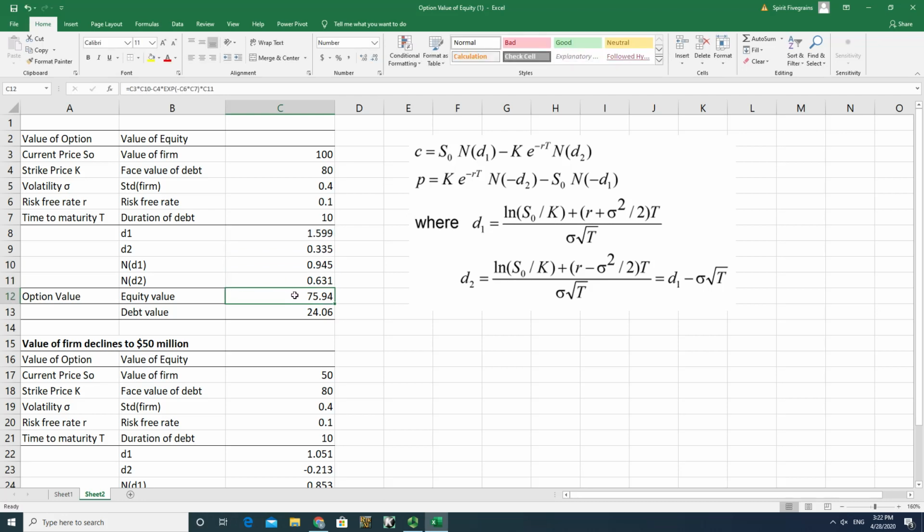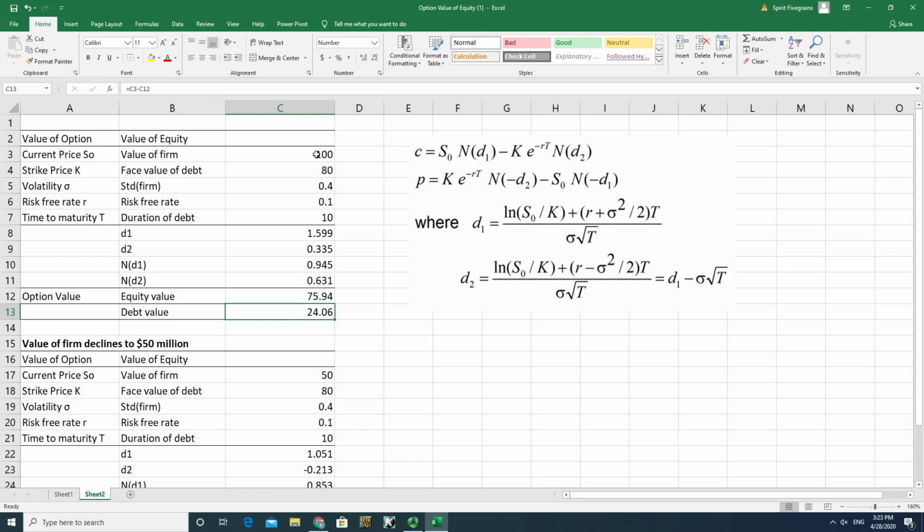Then I put everything together. The call option price equals stock price times ND1 minus the present value of strike price multiplied by ND2. So here, this spreadsheet is based on Black-Scholes formula, right? And that is equity value. Equity value in this case equals a little over 75 million US dollars.